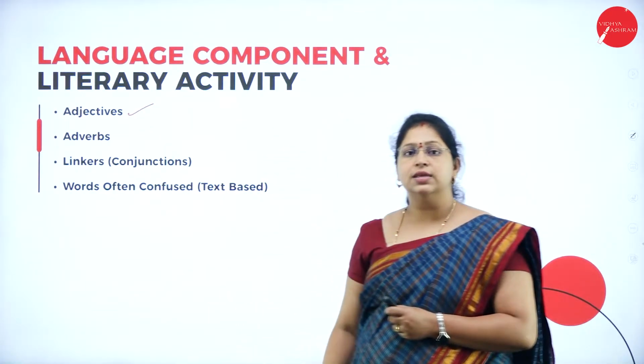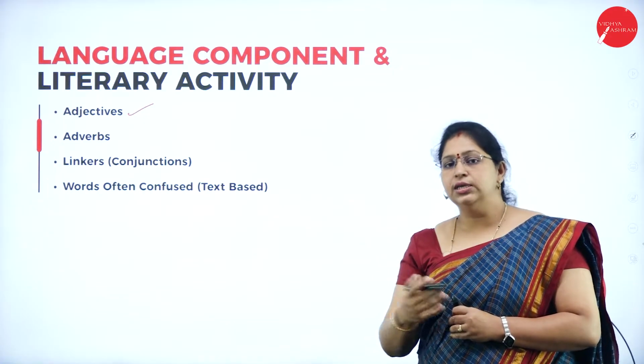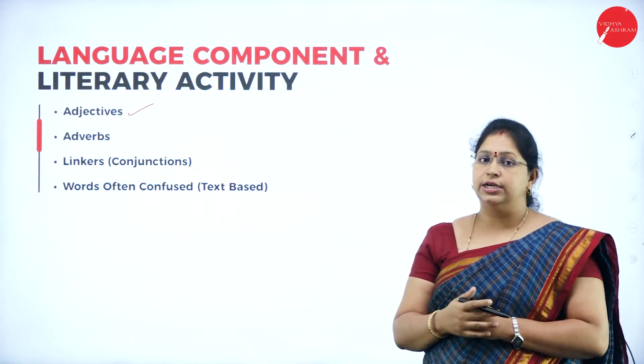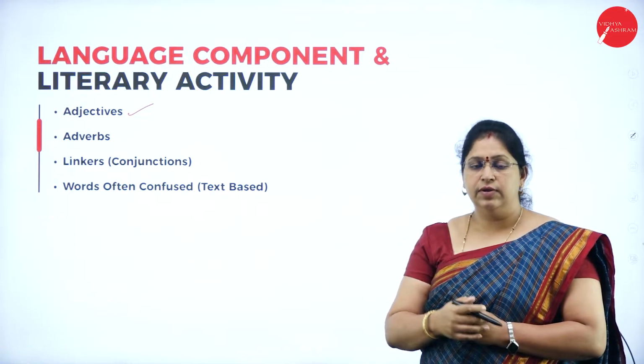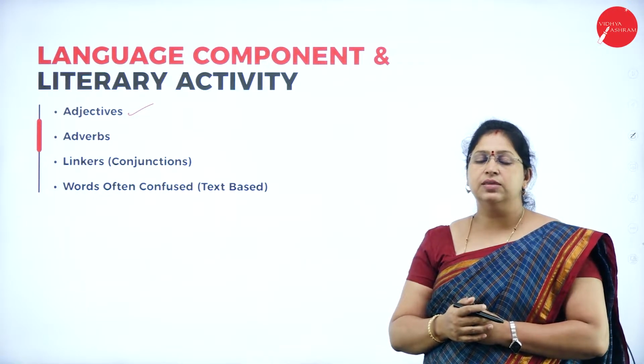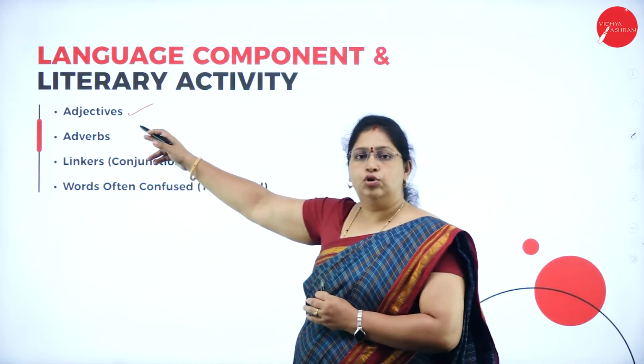What are adjectives? They describe the noun, correct? So, she is beautiful. So beautiful is an adjective. Something which describes a noun is called an adjective. We will see types of adjectives and degrees of adjectives when this is taught to you.